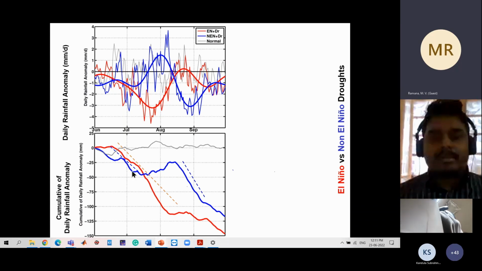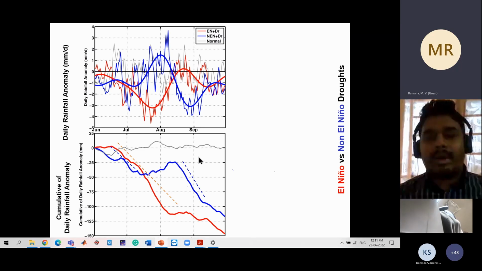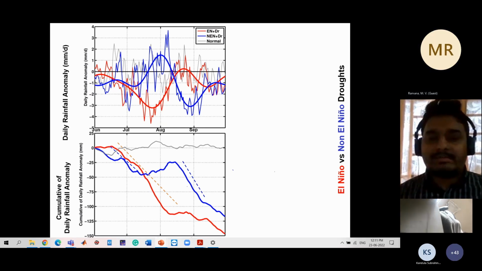On the contrary, for the non-El Nino droughts, you see a moderate decline in June, but during the peak monsoon period, it remains flat. That is, it's having a normal monsoon behavior. But this abrupt deficit in the late August brings down the anomaly towards a drought kind of condition. So these non-El Nino droughts are showing a subseasonal kind of deficit.